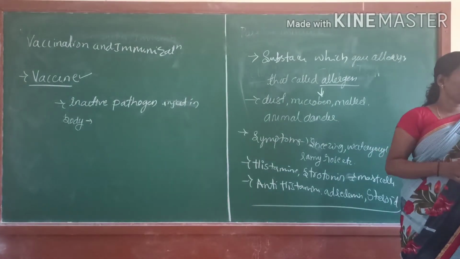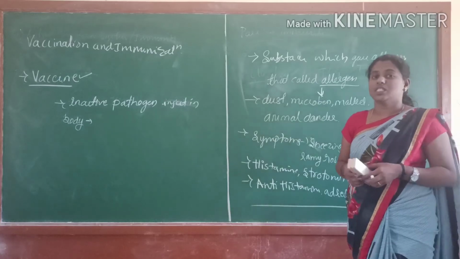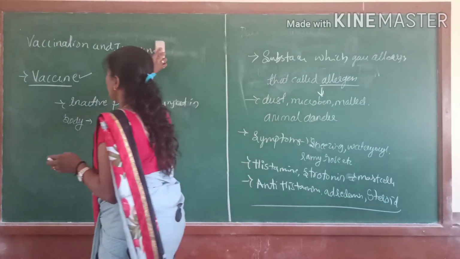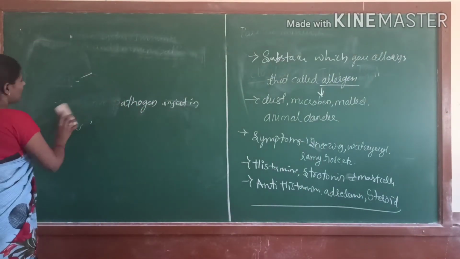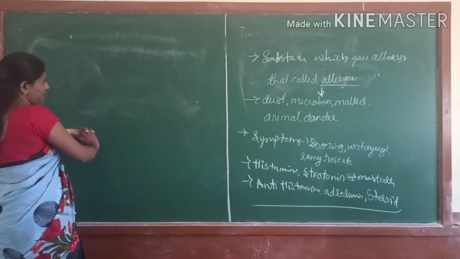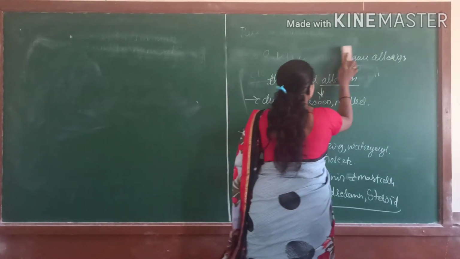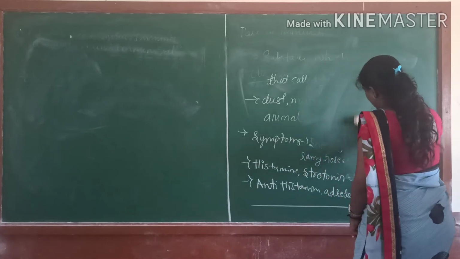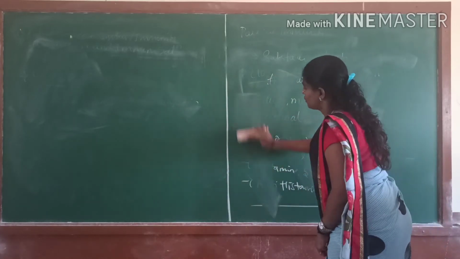And last, the autoimmune system. What is this autoimmune system? Auto means self. Autoimmune diseases also occur.